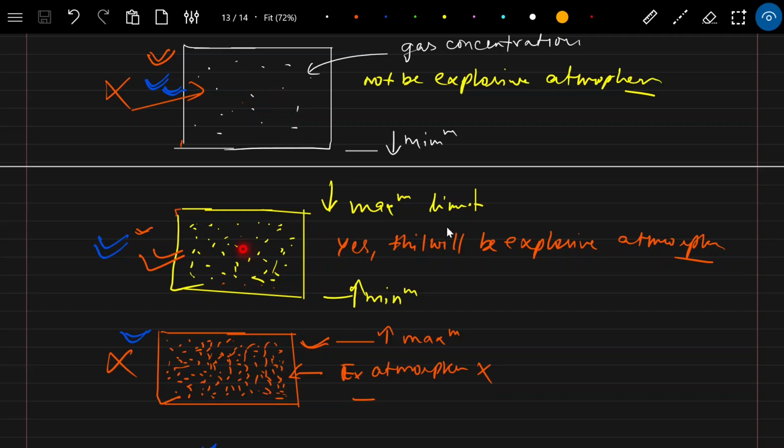Suppose this concentration shown in yellow is within the range of the minimum and maximum limit, it means the lower and upper explosive limit. Then what will happen? This area will be an EX atmosphere.